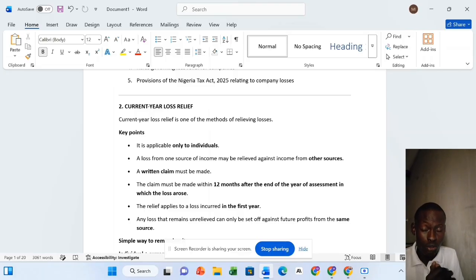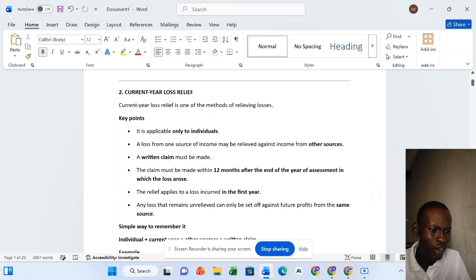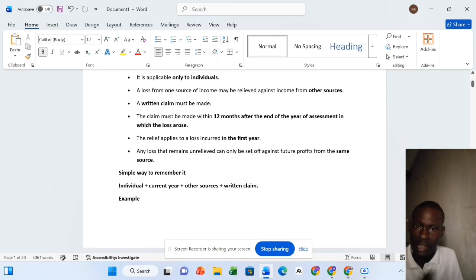So current year loss relief is where an individual has two businesses. He made a loss on one and he made profit on one, and he's now trying to reduce the taxable profits on the business in which he made a profit by relieving his loss. So before he can be granted that current year loss relief, he has to make a notice in writing. A very simple way to remember it is that it is for individuals. Then current year, it is only applicable in the current year. You can relieve it against other sources of income. Then there has to be a written claim.